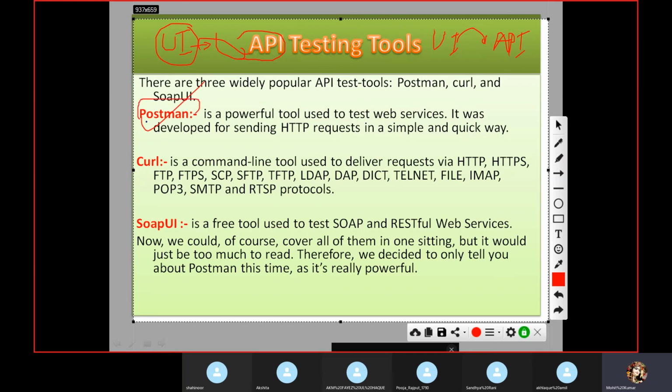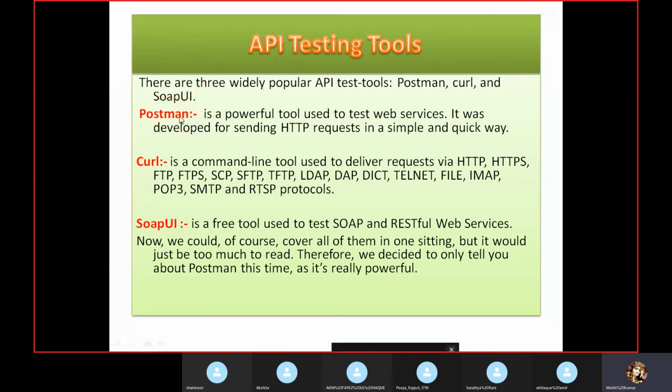So we will explore Postman. It's not a big deal, and we should not go too deep into Postman, but you should have the basic knowledge, because Postman has many things, guys, so you can explore later. But now if you are looking for a job, you can put that you have used the Postman tool, and you can expand your knowledge. There is a lot of content on Google, so if you know the basics, then you can explore in depth. So we have the Postman tool, Curl, and SOAP UI. We are going to explore the Postman tool.